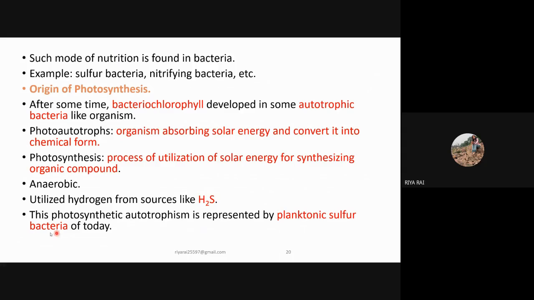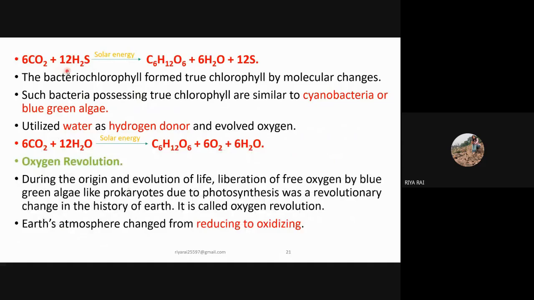They also respire anaerobically and they utilized hydrogen from sources like H2S, that is, hydrogen sulfide. This photosynthetic autotrophism is represented by planktonic sulfur bacteria of today. This is the reaction which occurred: by taking 6 molecules of CO2 and 12 molecules of H2S, and by utilizing solar energy as the energy source, glucose, that is C6H12O6, is formed, as well as water, and 12 molecules of sulfur were released.